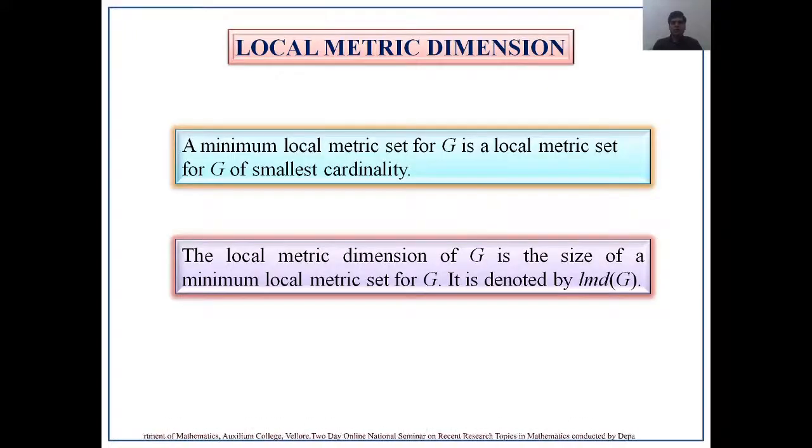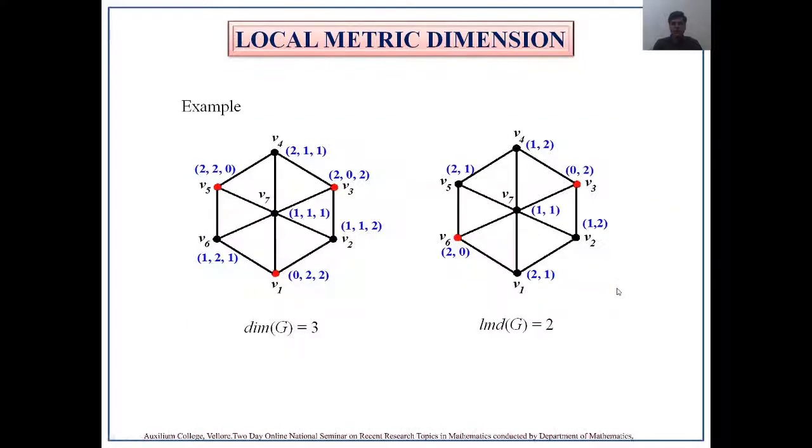Next, we will discuss what a minimum local metric set is. A minimum local metric set for G is a local metric set for G of smallest cardinality. We have to minimize the number of vertices in the set W as much as possible. Then we say that the local metric set is a minimum local metric set. The size of a minimum local metric set we call the local metric dimension. Local metric dimension is denoted by LMD of G. To explain this concept properly, let me take a graph.